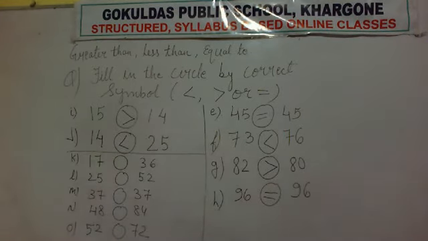Okay, I will give you 2 minutes to solve these 5 questions. So you compare these numbers and put a correct symbol inside the circle. Okay. So all of you do these 5 questions. Then I will write the answer and you check in your copy whether you have done right or not.